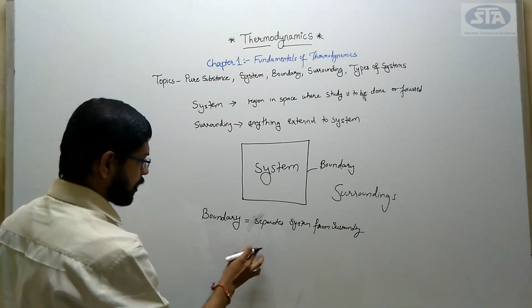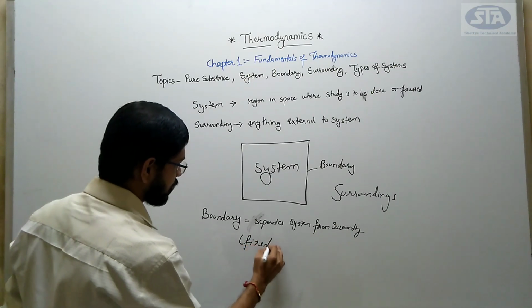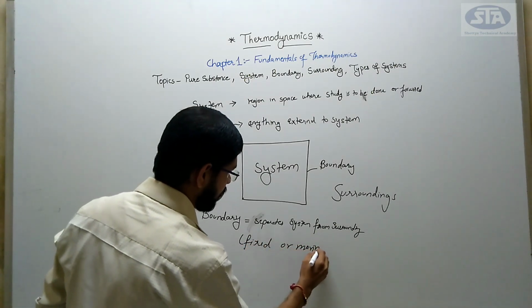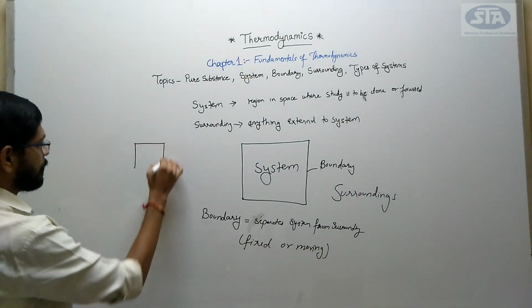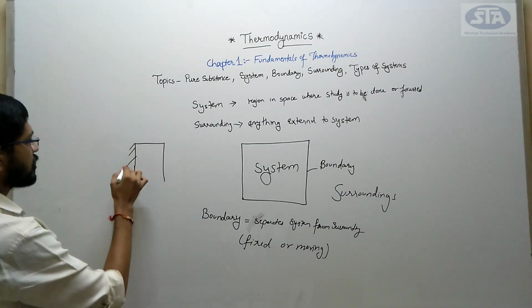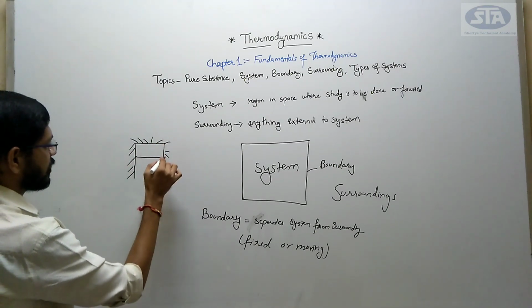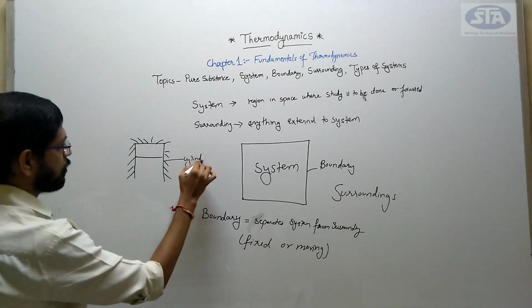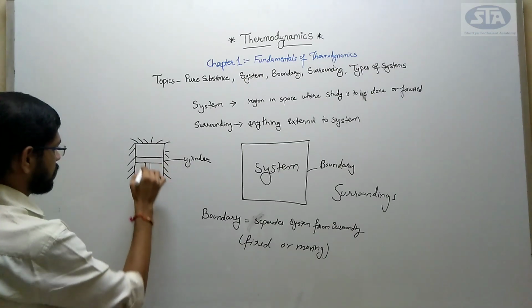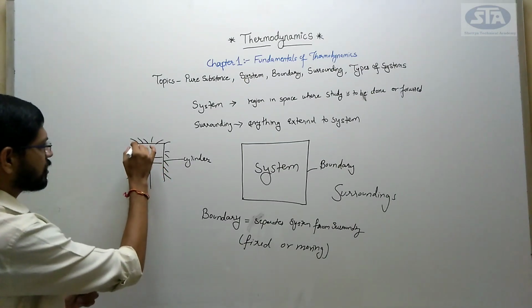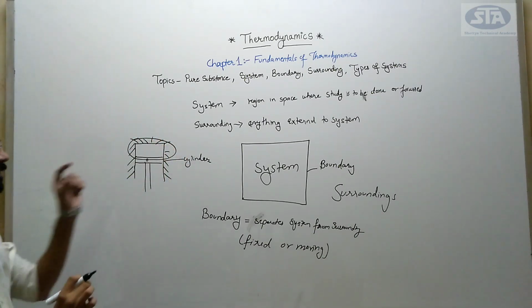Boundary, there is one thing you need to remember, that this boundary can be fixed or moving. Let's understand this by an example. Consider a piston cylinder arrangement which does not have walls. Okay, so this is enclosed, right? This is cylinder, and what I am drawing here is piston, right? Now consider this is my system.